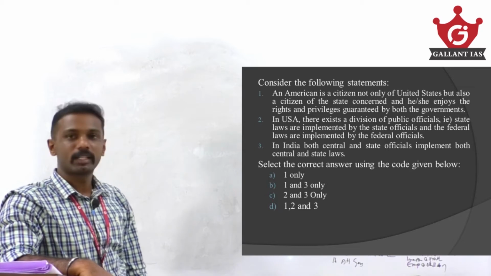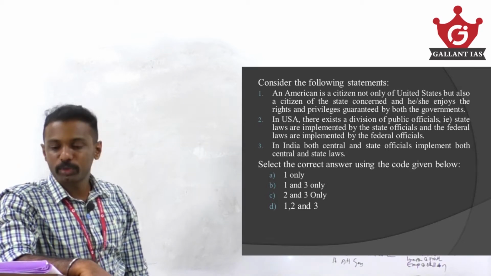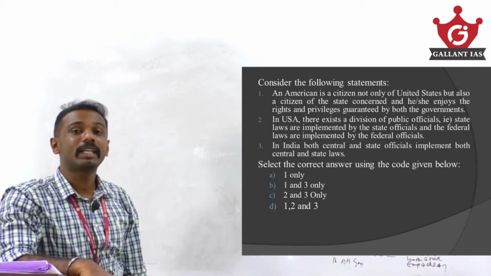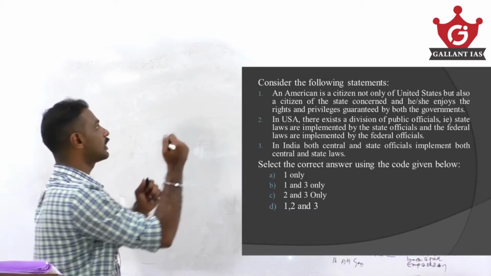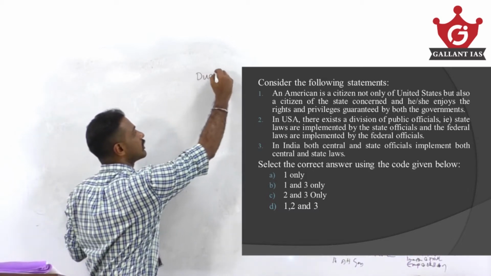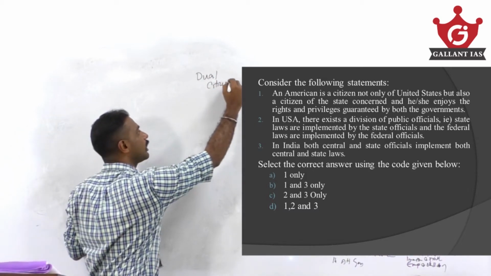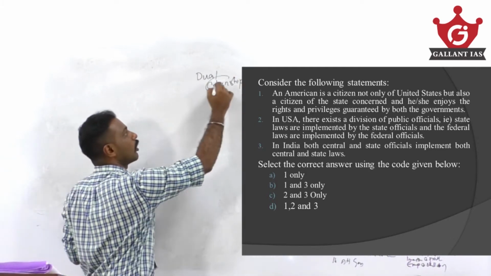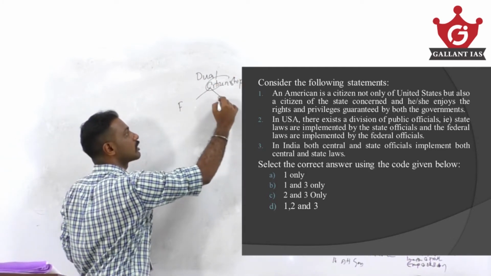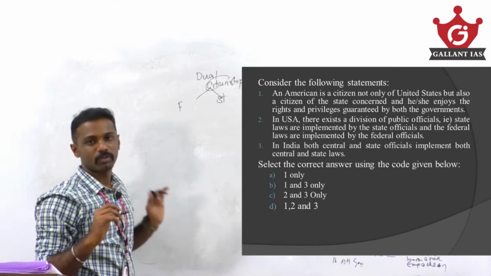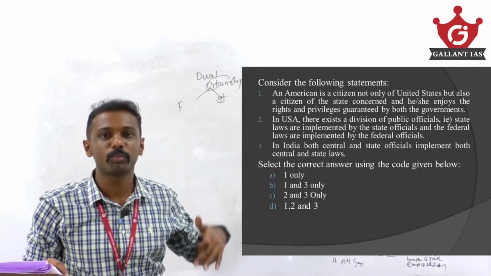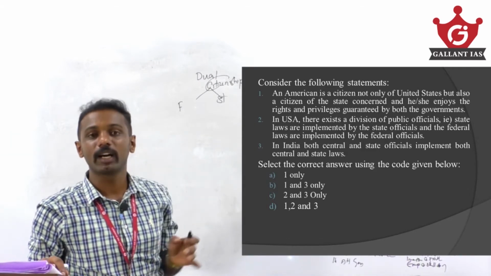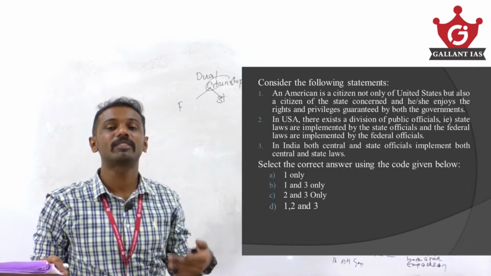So regarding statement number 1, that's a correct statement. Why? Because in case of American form of federalism, they are provided with dual citizenship. An American is provided with a dual citizenship. He is a citizen of not only the federal government but also of the state. He owes allegiance to both the federal as well as the state governments. He enjoys dual set of rights.